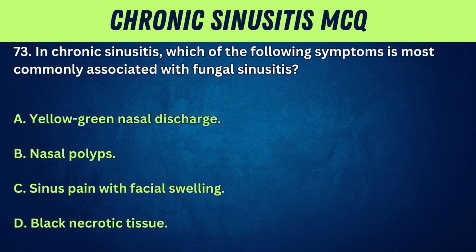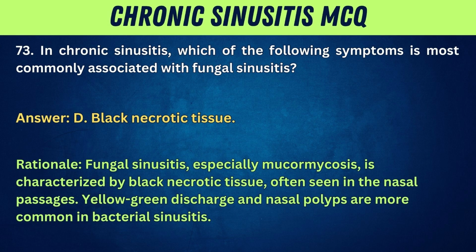73. In chronic sinusitis, which of the following symptoms is most commonly associated with fungal sinusitis? A. Yellow-green nasal discharge. B. Nasal polyps. C. Sinus pain with facial swelling. D. Black necrotic tissue. Answer: D.